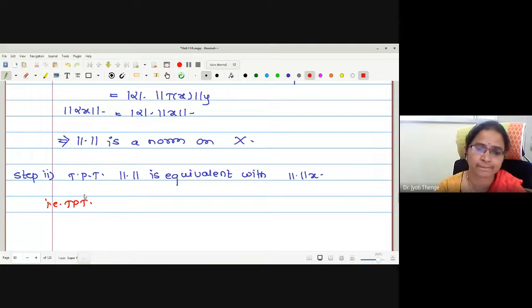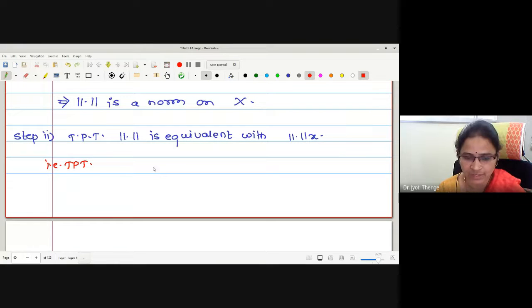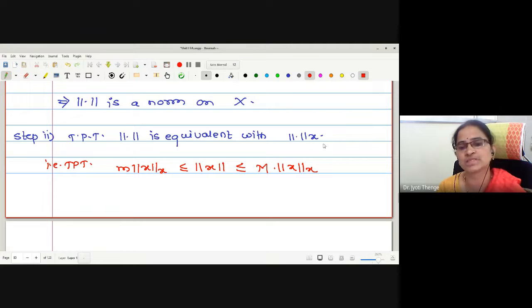That inequality of this type, na? m norm x of x less than or equals to, let me keep this norm in the middle, norm x less than or equals to capital M into norm x of x. This kind of inequality is in our mind. If I wanted to show norm is equivalent to norm x, or you can change the norms also, na?